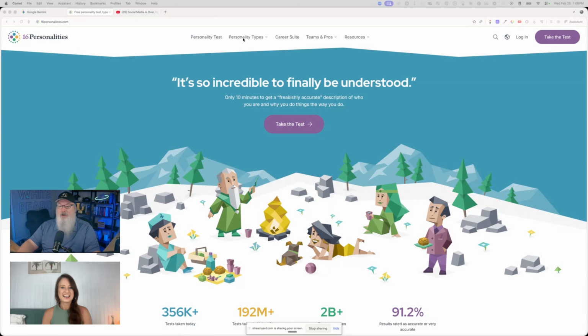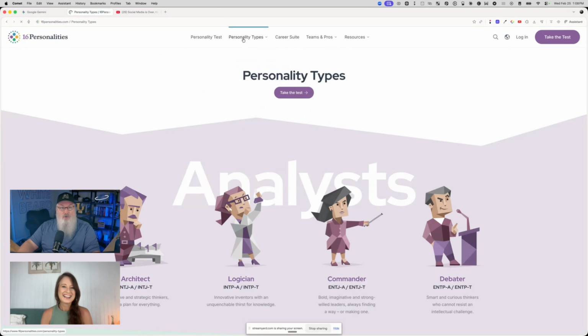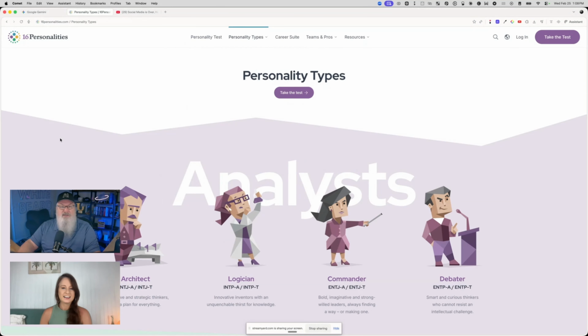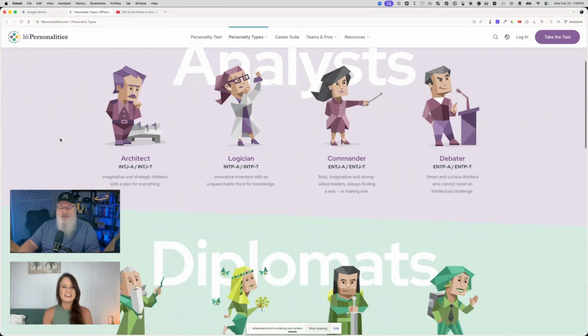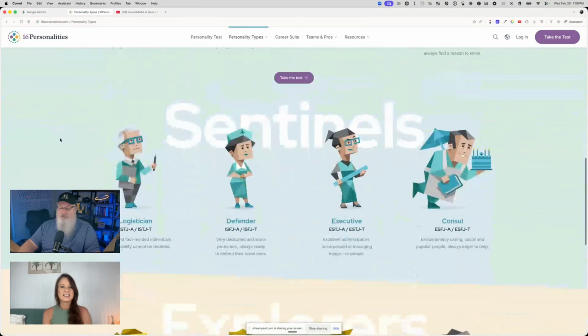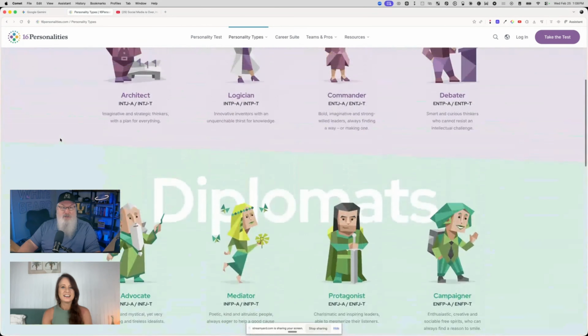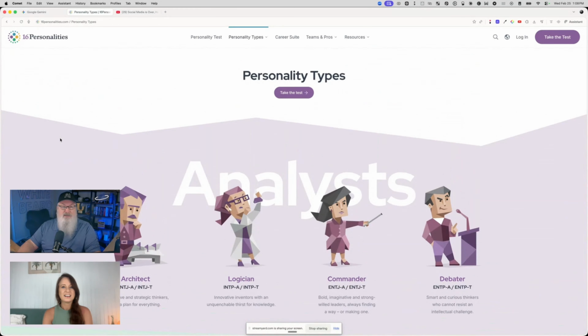And I know everybody's like, oh, I don't have 10 minutes. AI is supposed to save me time. Take the 10 minutes. You only have to do it one time. But when you do that, you're going to see that there are 16 different personality types out here. I won't go through them all, but there's 16 of them. And the neat thing is every AI model that we use knows what these 16 personalities are.